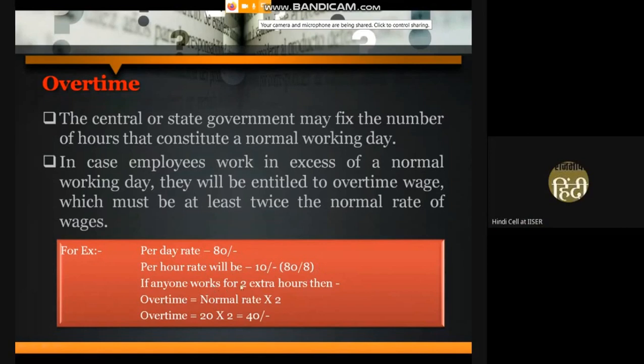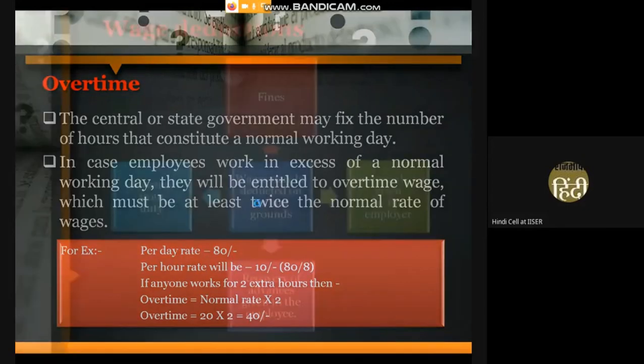If anyone works for 2 extra hours, then overtime must be at least twice the normal rate. The normal rate multiplied by 2. The normal rate will be 2 into 10, 20 rupees, and he will get overtime on twice the normal rate. 40 rupees he will get as the overtime allowance.